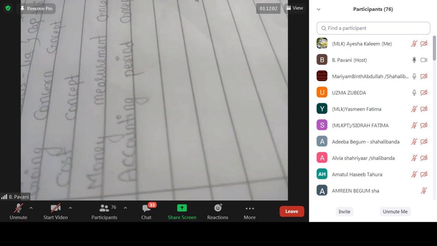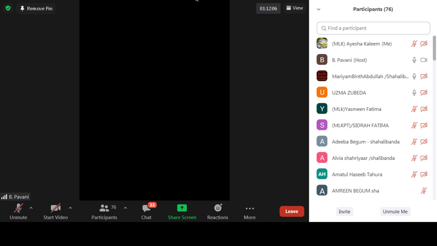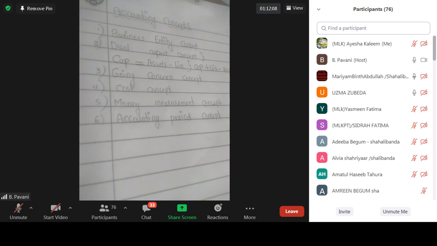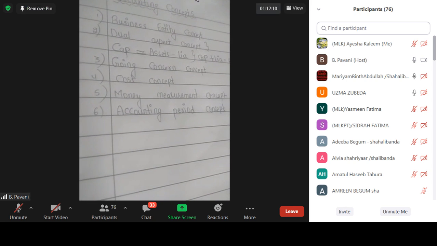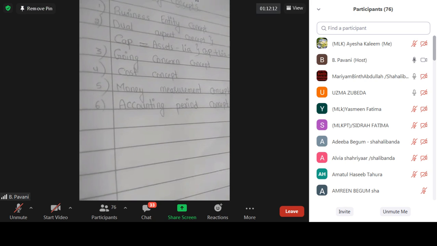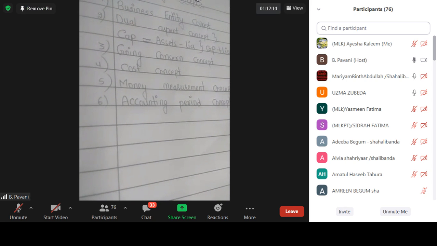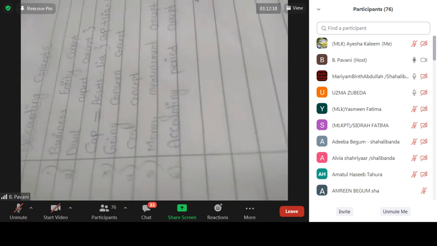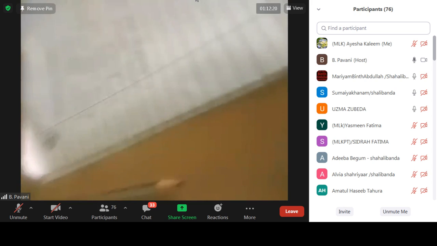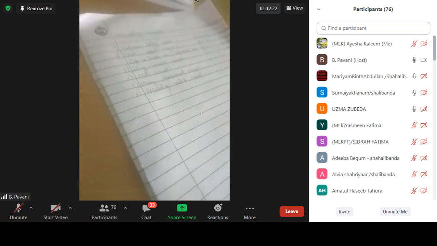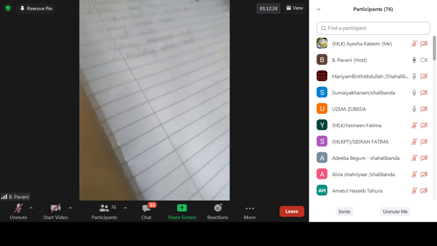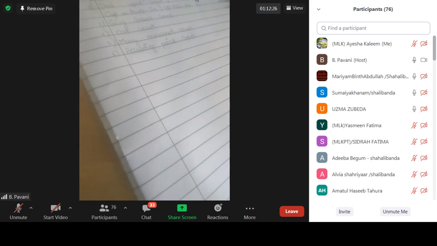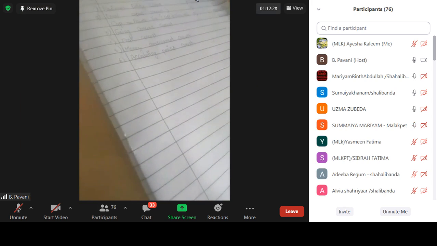Ma'am, suppose the goods are sold on credit basis, it will not be recorded? It will be recorded. Why? Because when we are selling on credit basis, later we will get the money, no? Yes. This will affect, means here a money transaction is there. When they are selling the goods, definitely after a few days they will receive the money. Here goods are also going from the business, no? Yes. They will make a record.